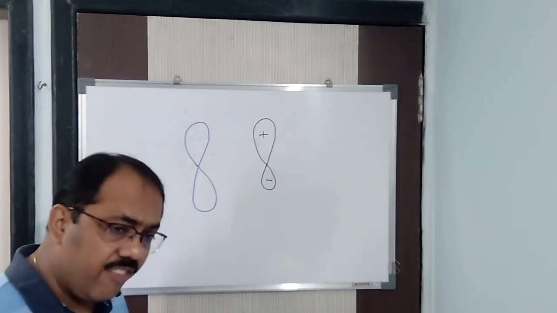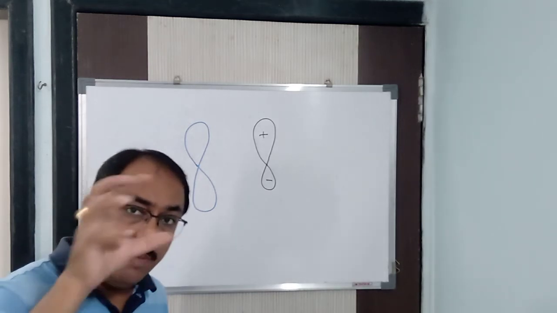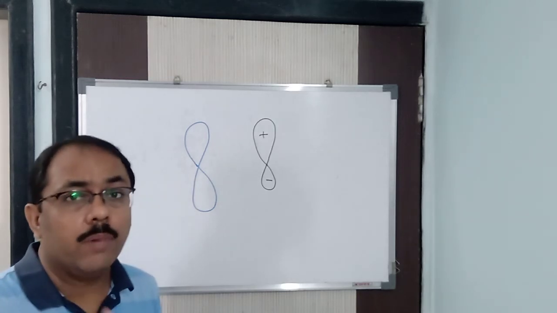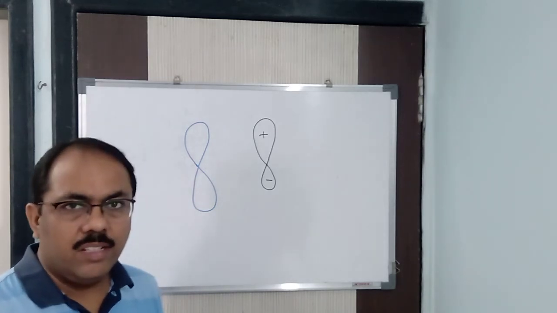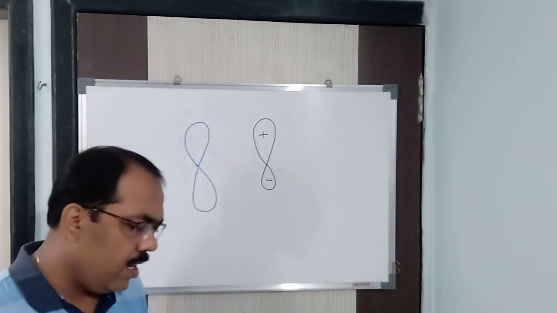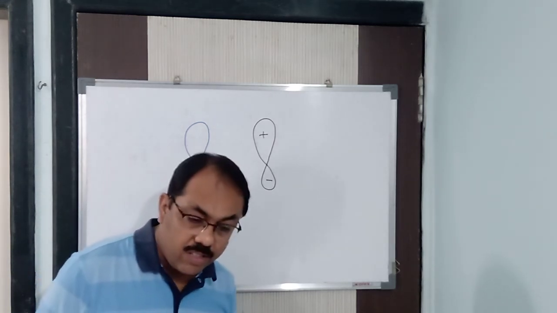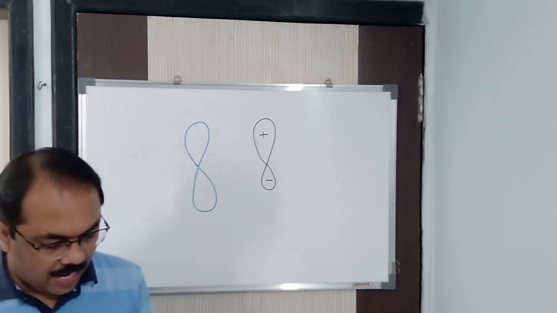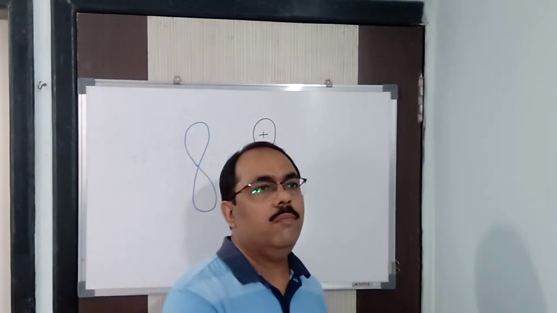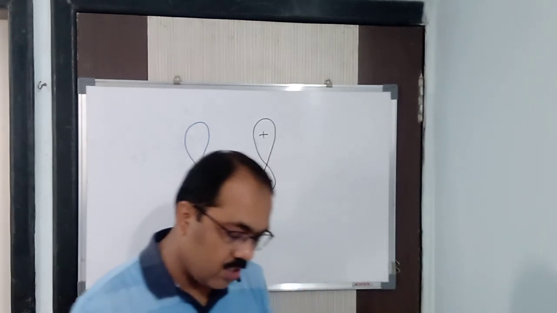They are directed in definite directions, and they arrange themselves in such a manner that they have minimum repulsion and maximum stability. Minimum repulsion between what? Between the hybrid orbitals. We can say that. So these are the characteristics, and a few more I will be adding here. When hybridization is taking place, we will see that different types of hybridization take place.